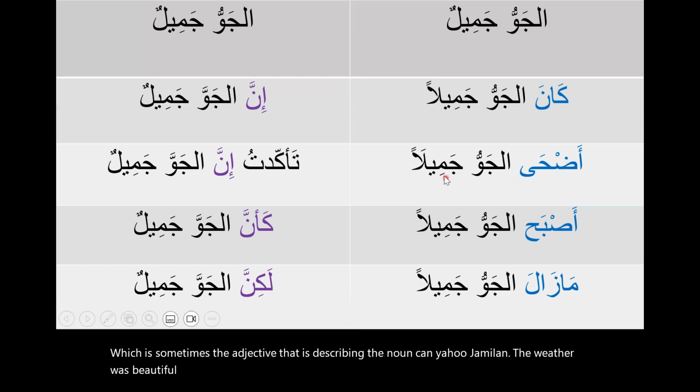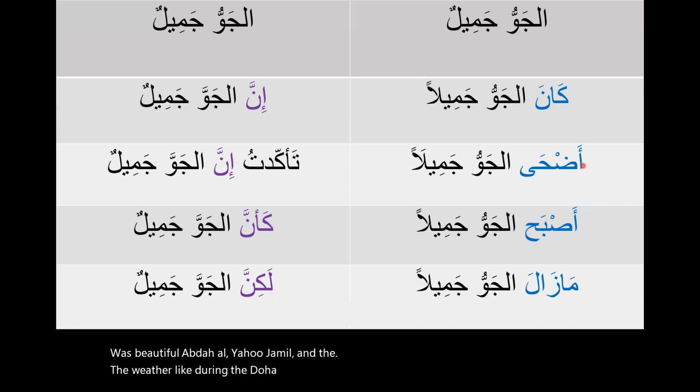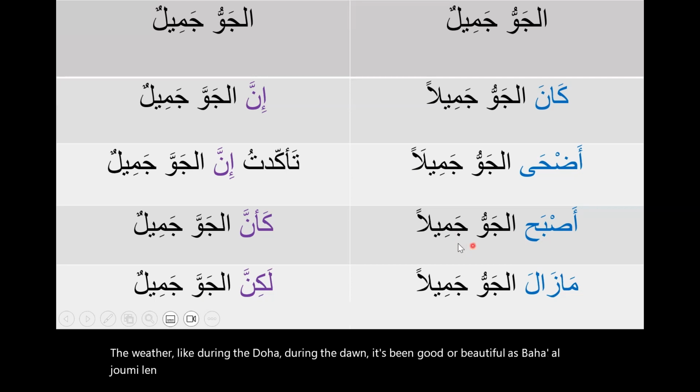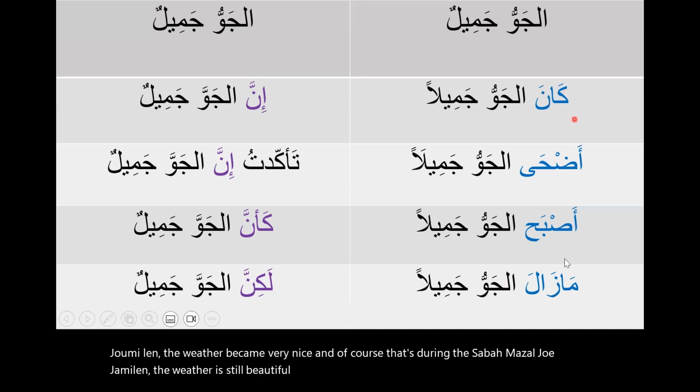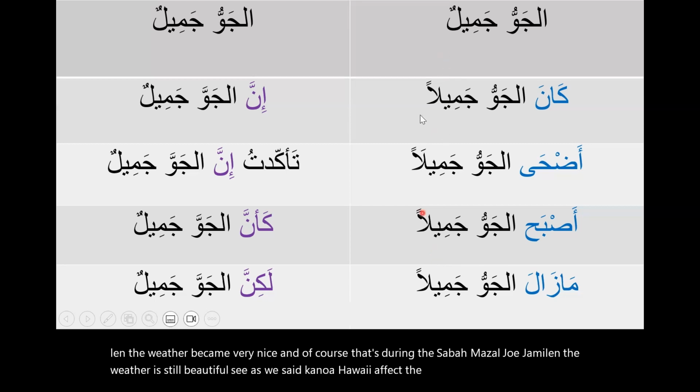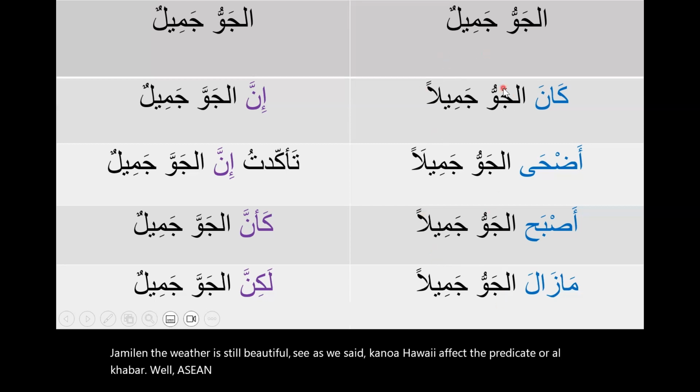أضحى الجو جميلا. The weather, like during the duha, during the dawn, is good or beautiful. أصبح الجو جميلا. The weather became very nice. And of course, that's during الصباح. ما زال الجو جميلا. The weather is still beautiful. See, as we said, كان وأخواتها affect the predicate, الخبر, وليس المبتدأ, the subject.